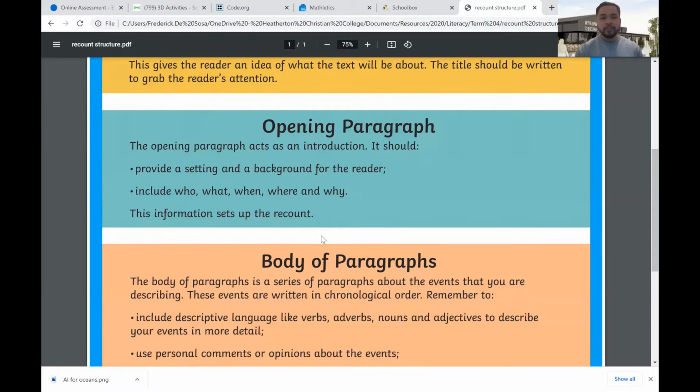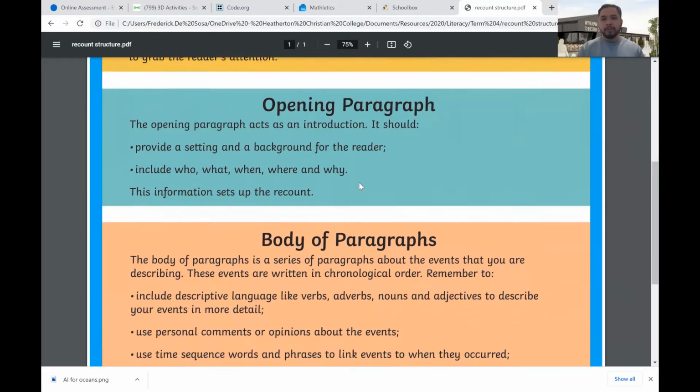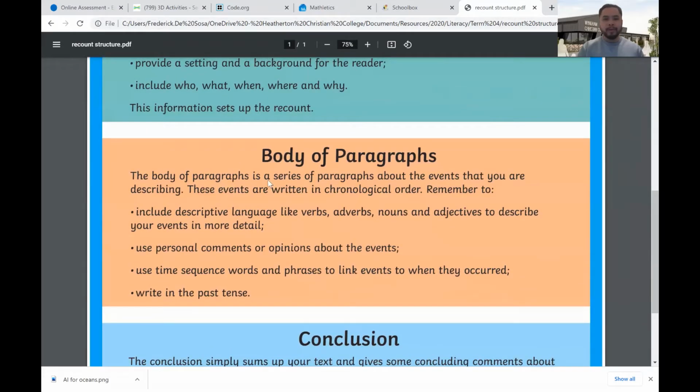All right, so the opening paragraph acts as an introduction, and it should provide a setting and a background for the reader. It should include who, what, when, where, and why. And this information sets up the recount. Okay, so similar to what we do with narratives, have the characters and have the setting. And yeah, just if you could answer the who, what, when, where, and why, just to help set up your recount.